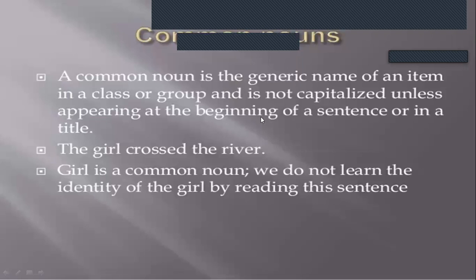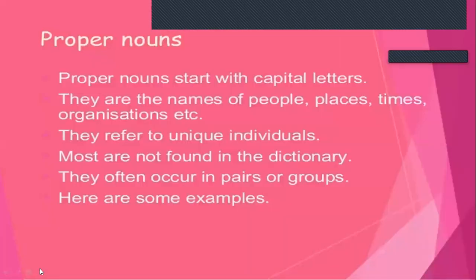Next is proper noun. Proper nouns start with capital letters. They are the names of people, places, times, organizations, etc. And they refer to unique individuals. Most are not found in the dictionary. Why are they not found in the dictionary? Because they are names. And why would names be given in the dictionary? So they are not found in the dictionary. They often occur in pairs or groups. And here are some examples.